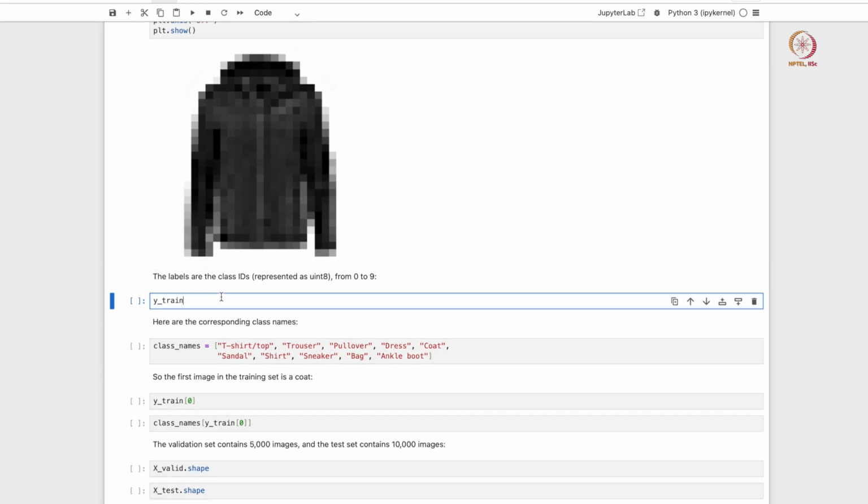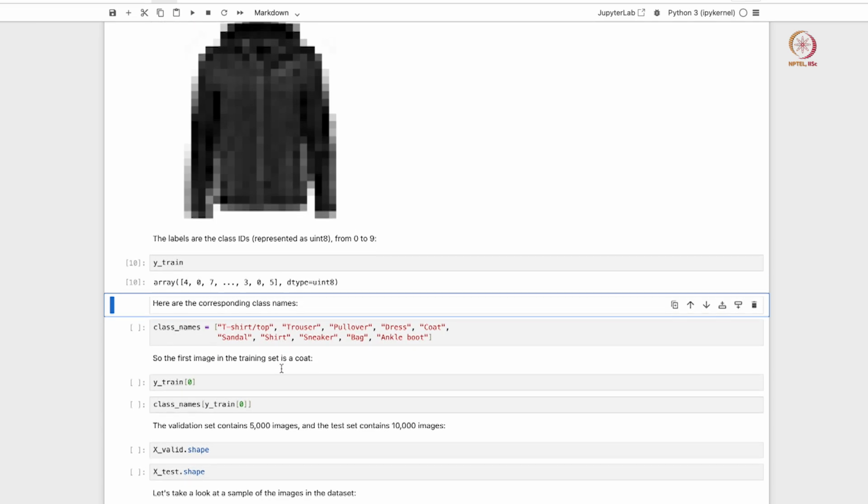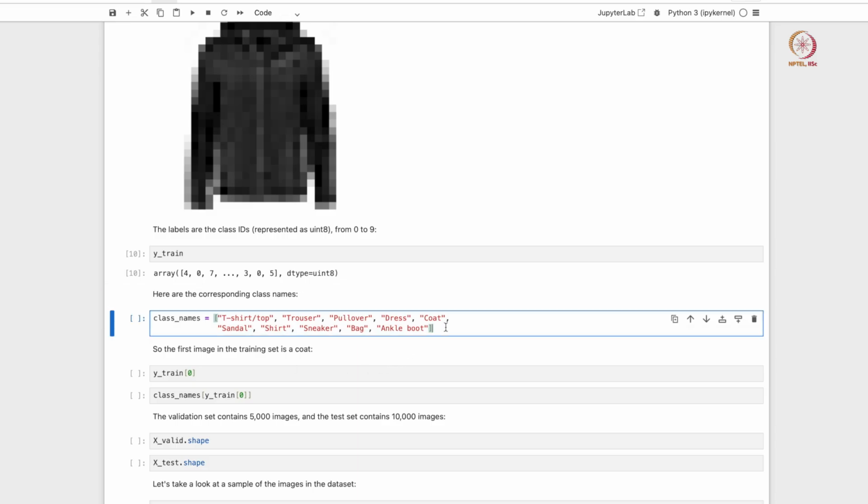And if you want to see what kind of y values we have correspondingly, all the target values are numbers ranging from 0 all the way to 9. It's useful for us to track these numbers well. So we can assign a set of class names, and once again these class names are based on how the dataset itself is defined. We just need to look up the documentation to see what 0 corresponds to, what 1 corresponds to, and so on.